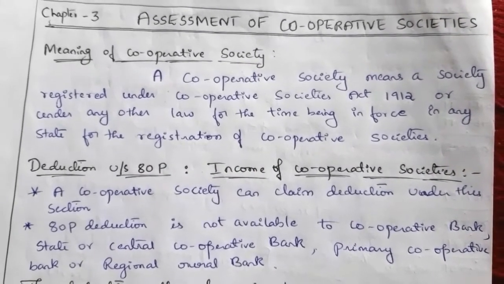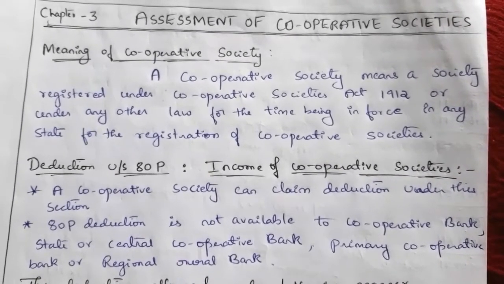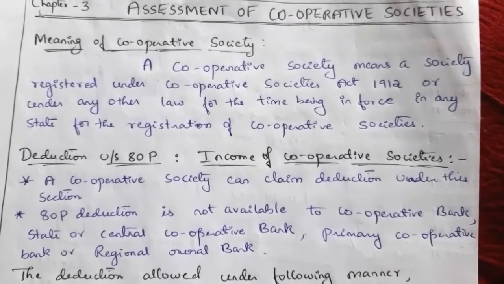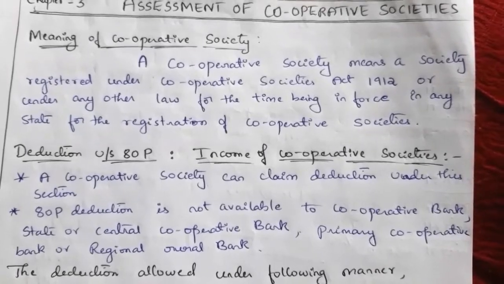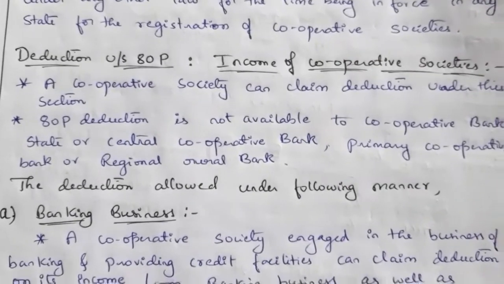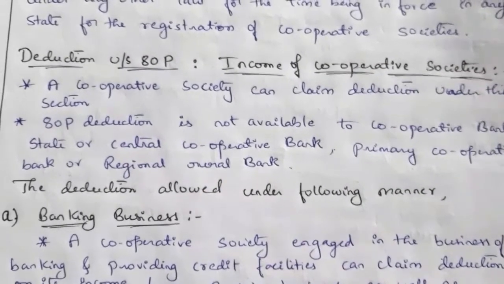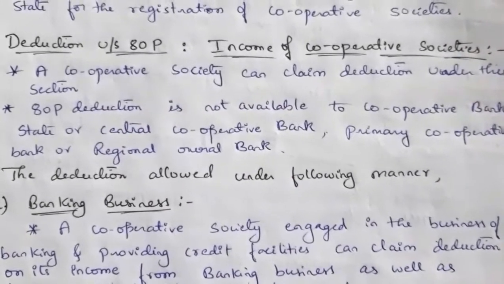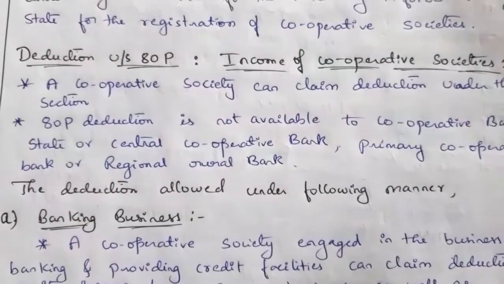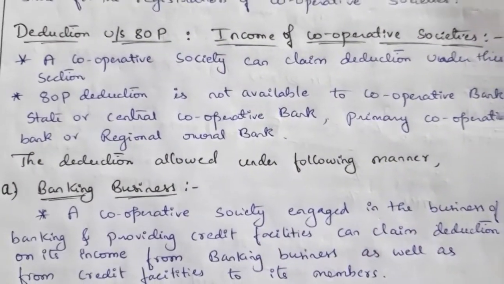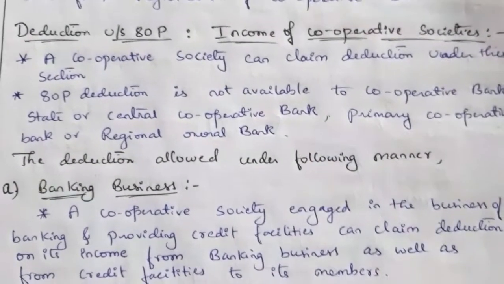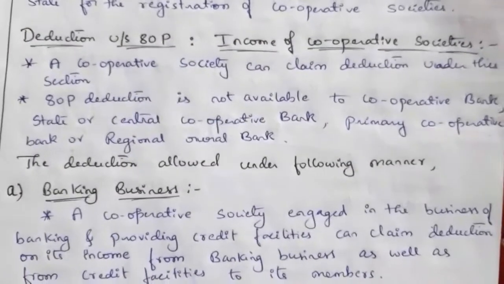Deduction under section 80P of the Income Tax Act 1961 is available to the cooperative societies if they are engaged in providing specified activities, maybe banking business, marketing of agricultural produce, purchase of agricultural implements, processing of agricultural produce, or fishing activities.